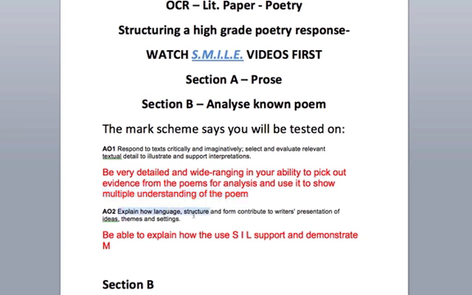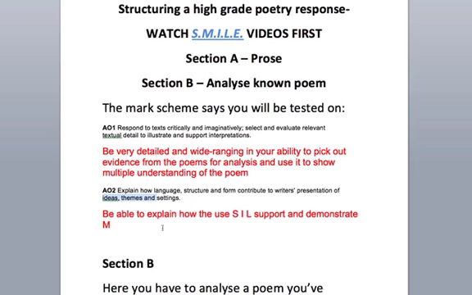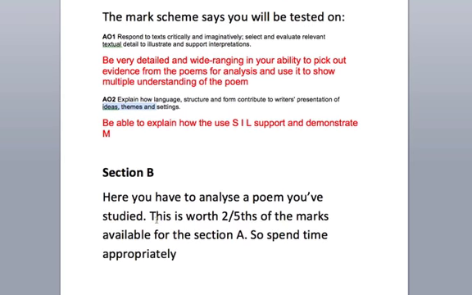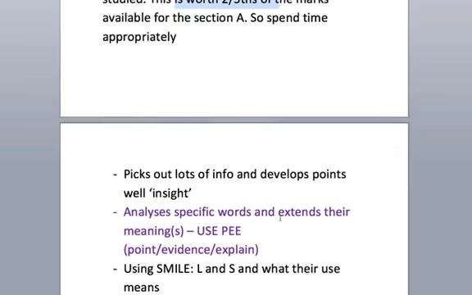And secondly, you have to explain how different parts of SMILE, so the structure, the image, the language that the writer uses, etc., can support and demonstrate the meaning that they're getting across. So the meaning obviously is the ideas or the themes, etc., that are being explored. Because it's section B, you have to remember that it's worth 2/5 of the mark, so spend your time appropriately when you're coming into that.